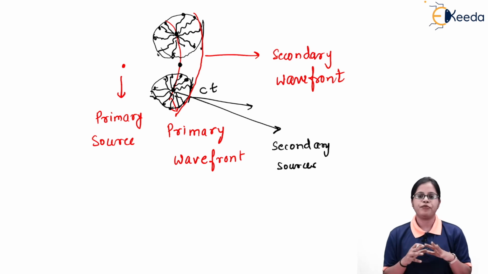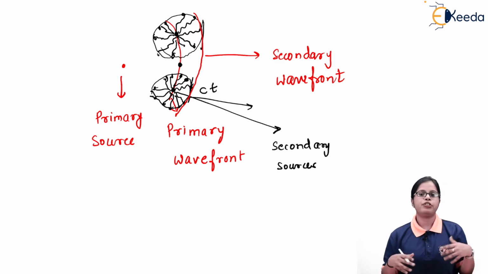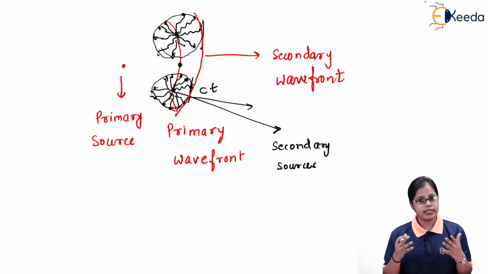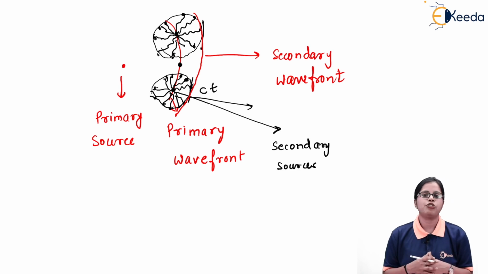And obviously, a wavefront is nothing but the locus of all the points together which are in the same phase. So if I consider the locus of all the points together, this gives me the origination of the wavefront. So that's all about the wavefront and the Huygens principle.